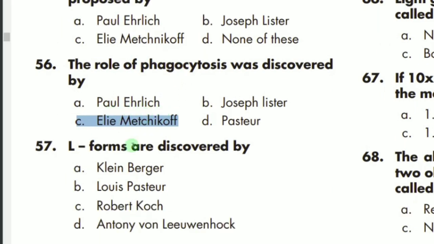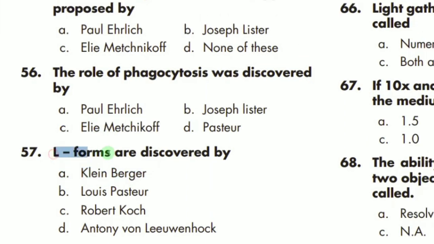MCQ number 57 says that L forms were discovered by. What is an L form? L form is actually a type of bacteria which lacks, meaning they do not have, the cell wall, and they mostly divide by membrane blebbing, tubulation, vesiculation and fission. So this was actually discovered by a scientist named Kellenberger. So A is the correct option.